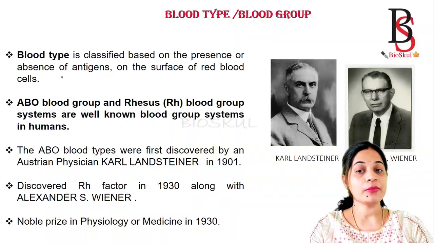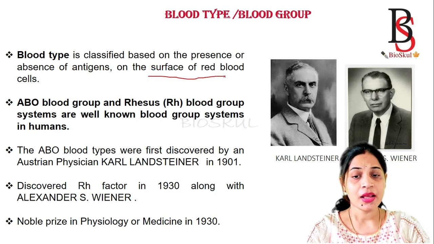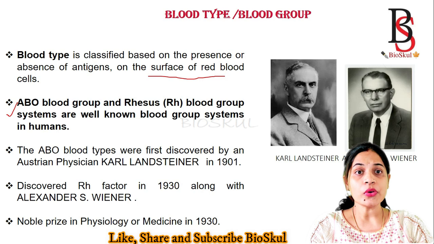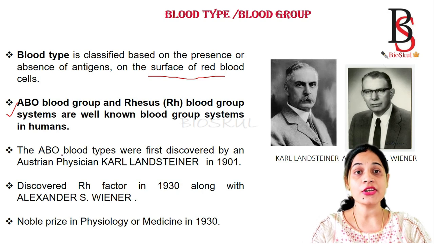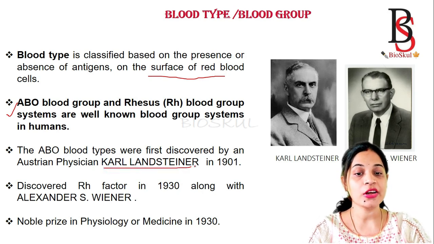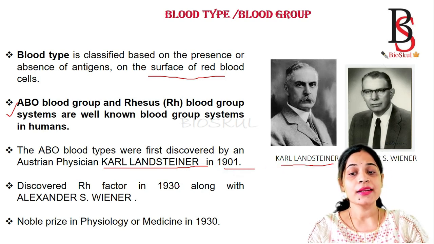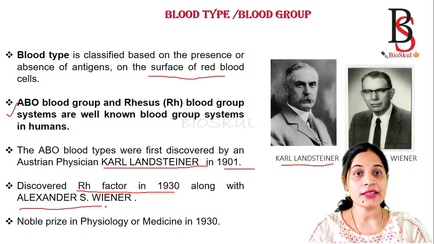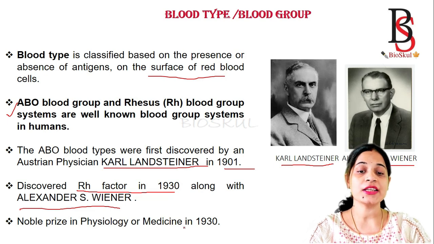So let's begin. Blood type is classified based on the presence or absence of antigen on the surface of red blood cells. The ABO blood group system and the Rh system, that is the rhesus blood group, are well-known blood group systems in humans. Who discovered the ABO blood group system? The ABO blood group system was first discovered by an Austrian physician known as Karl Landsteiner in the year 1901. He is Karl Landsteiner. And they discovered the Rh factor in the year 1930 along with Alexander S. Wiener. And for that, they got the Nobel Prize in Physiology or Medicine.